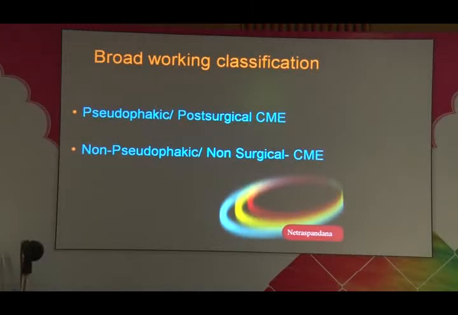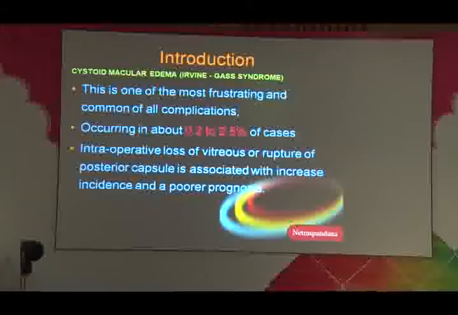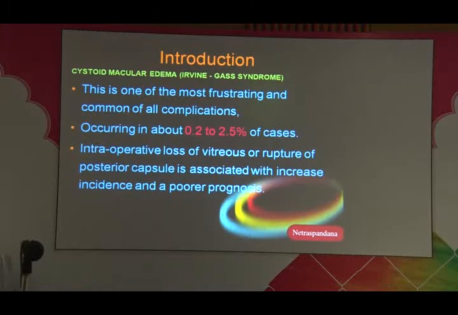This is the broad working classification, and my talk would basically be concentrating on post-surgical cystoid macular edema, which is also called the Irvine-Gass syndrome. This is one of the most frustrating and common of all complications. Intraoperative loss of vitreous or PC rupture is associated with increased risk and poor prognosis.